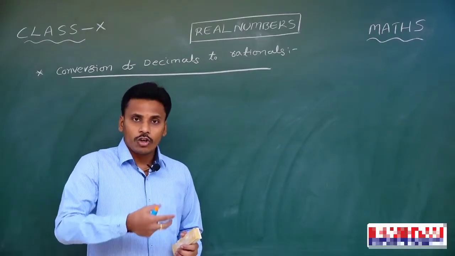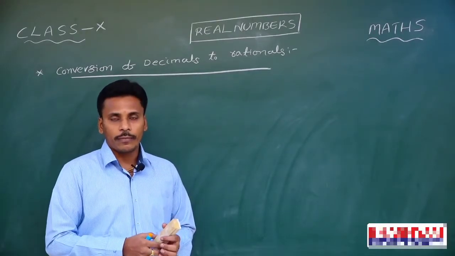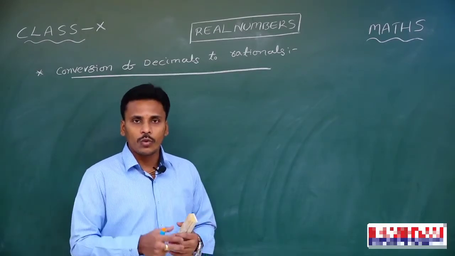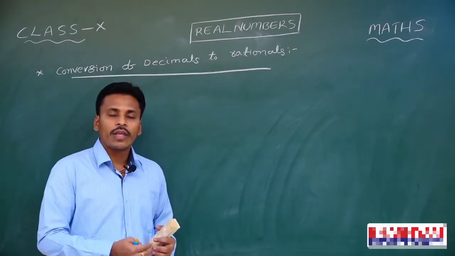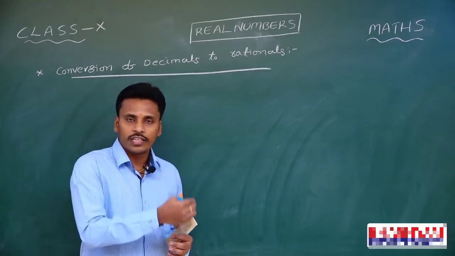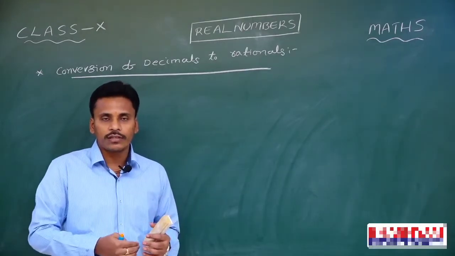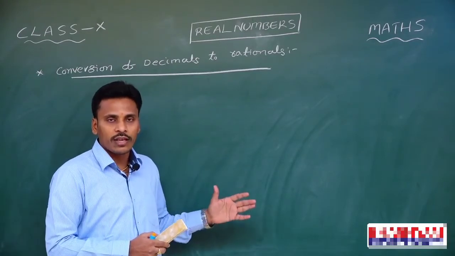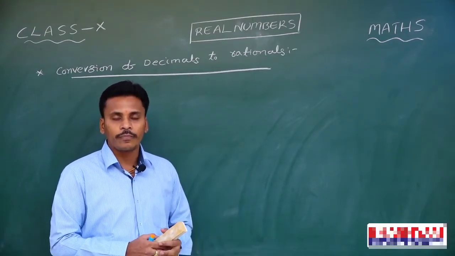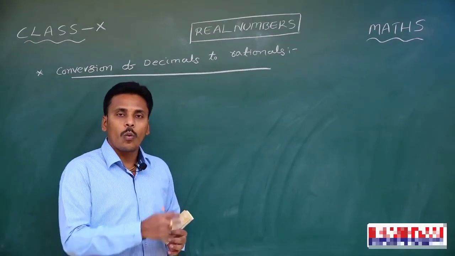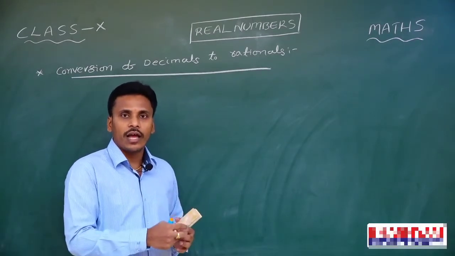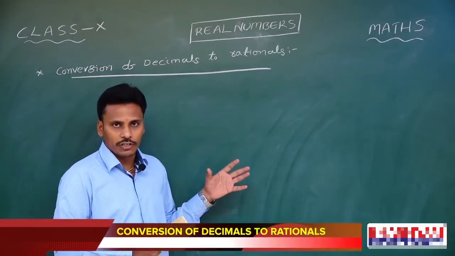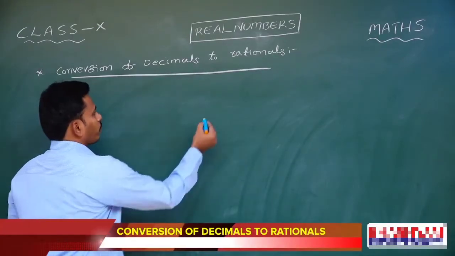Now, to establish that general statement, I will start my discussion with the decimals. You already learnt all these types of decimals and the conversions from decimals to rationals and rationals to decimals in your earlier classes. I will just recall those things, and then establish the statement to check whether a given rational number is a terminating decimal or not, right? So let us start with the decimals.